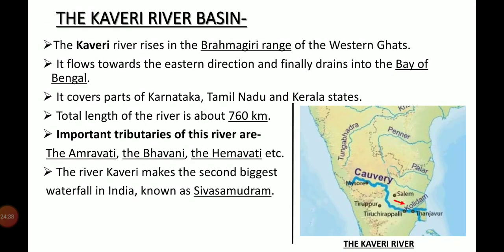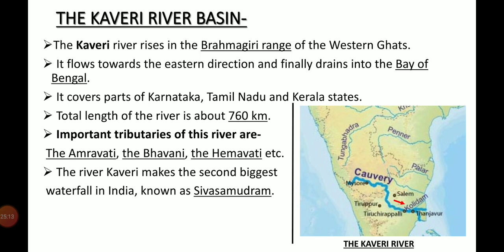The last peninsular river is the Kaveri river. The Kaveri river rises in the Brahmagiri range of the Western Ghat. It flows towards the eastern direction and finally drains into the Bay of Bengal. It covers Karnataka, Tamil Nadu and Kerala states. Total length of the river is about 760 km. Important tributaries of this river are the Amravati, the Bhavani, the Hemavati, etc.